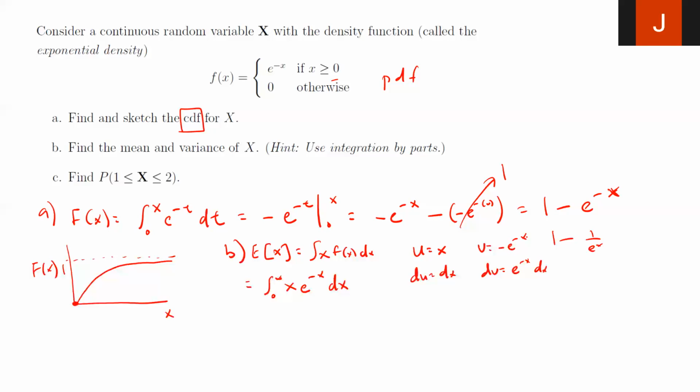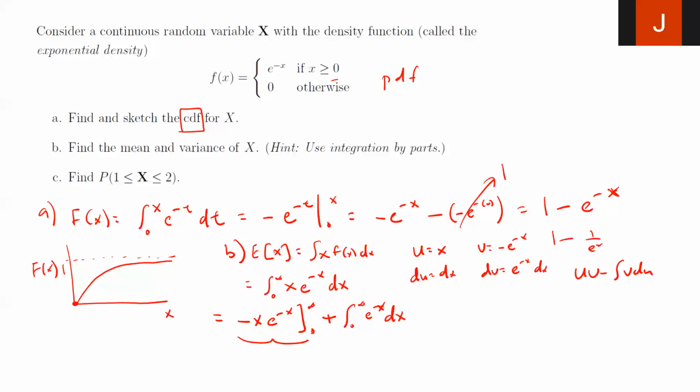Looking back at your earlier math courses, integration by parts comes into play here. So it's going to be uv minus the integral of v du. So uv is negative x e to the negative x, going from 0 to infinity, minus the integral from 0 to infinity of v, which is e to the negative x, with the minus, I'm going to take the minus out, and then du, which is dx.